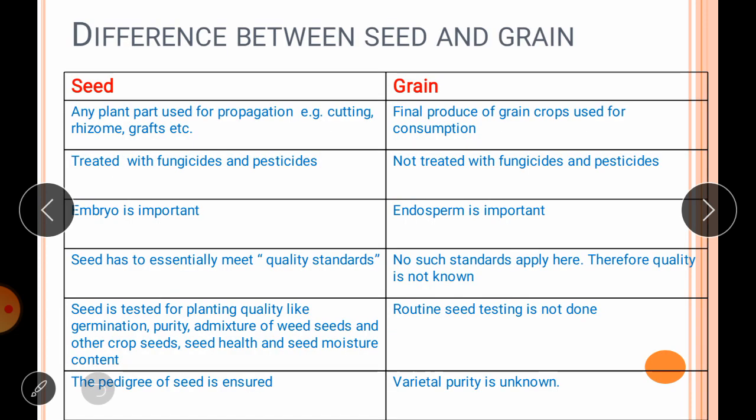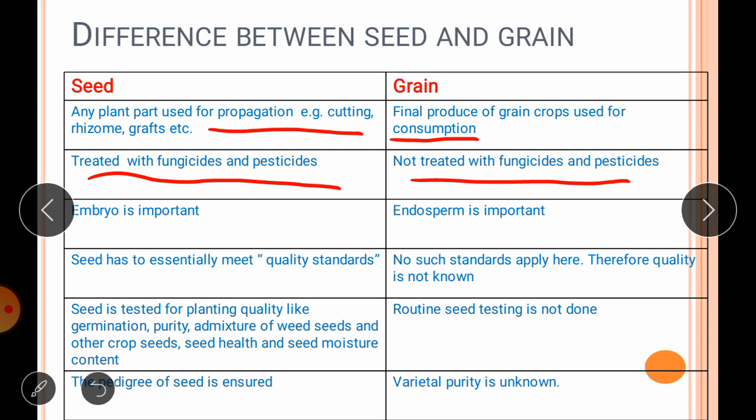So a basic difference between seed and grain is, seed is any plant part which is used for propagation purposes, such as cuttings, rhizomes, grafts, etc., while grain means the final produce of grain crops which is used for consumption. Seeds are treated with fungicides and pesticides, while grains are not.